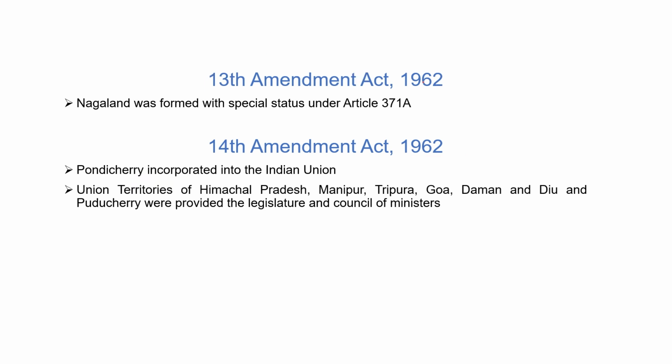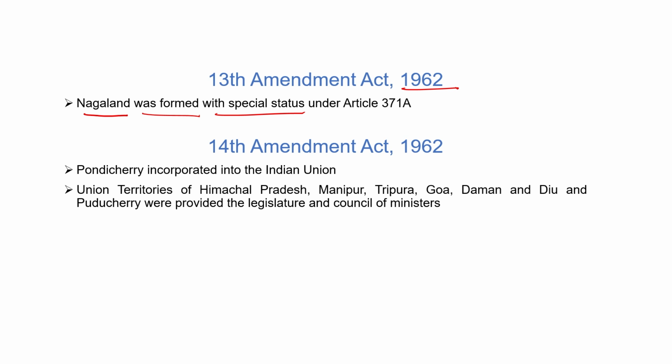Next, in the 13th Amendment Act 1962, Nagaland was formed with a special status. As of now, Nagaland is also a special state under Article 371A. So it got the status of a special state under the 13th Amendment Act 1962. And in which article was Nagaland added? Nagaland was added under Article 371A. So in this amendment, Nagaland got the status of a special state and was added under Article 371A.